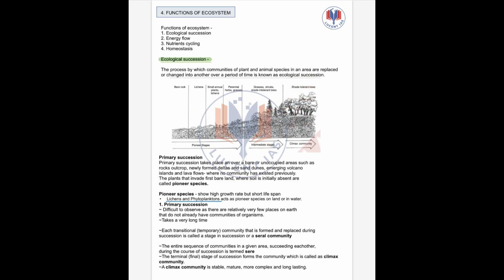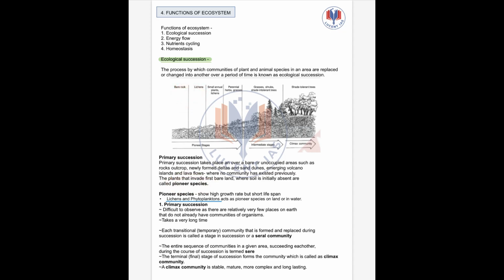So in ecological succession, we have two types of succession. One is the primary succession and the other is the secondary succession. So what is primary succession? Primary succession takes place over bare or unoccupied areas such as rock outcrops, newly formed deltas, sand dunes, emerging volcanoes, etc. This is a place where no community has existed previously. The plants that invade the first bare land are all called the pioneer species.